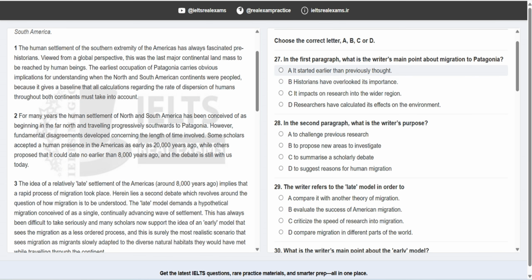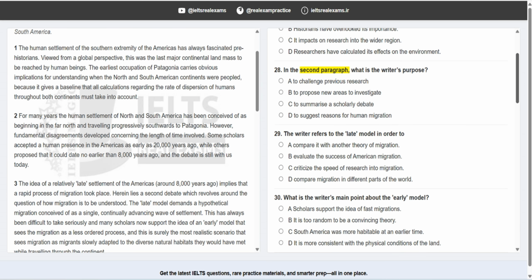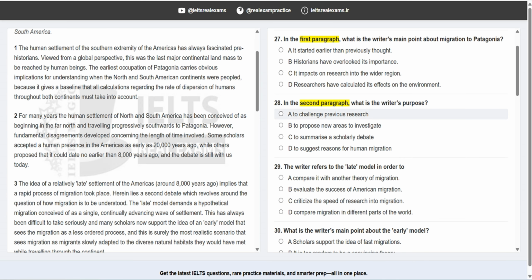These are multiple choice questions. For multiple choice questions, there are normally two ways of finding where the answers are located in the passage. The first one is that the prompt itself tells you which paragraph to look at. For example, question 27, we have first paragraph. For the second one, we have second paragraph. Either we have the paragraph number, and when we have the paragraph number, we need to read the whole paragraph most of the time. And sometimes we don't have the paragraph number.